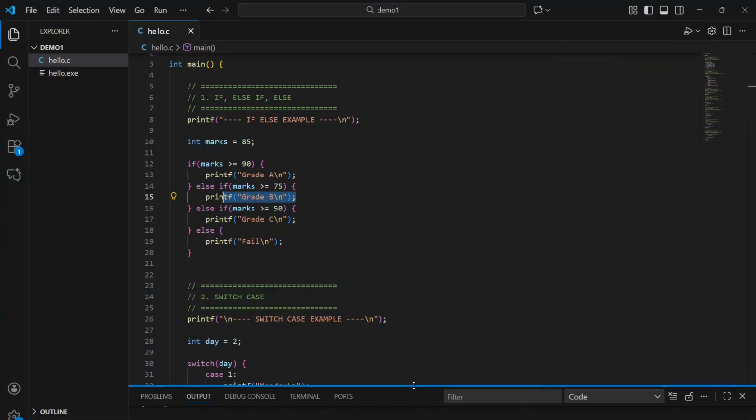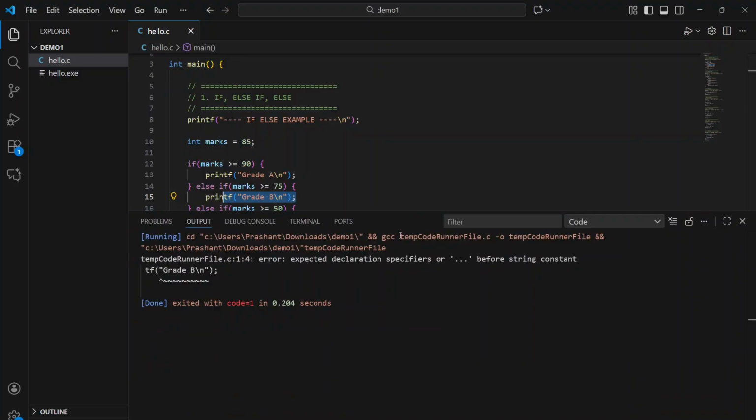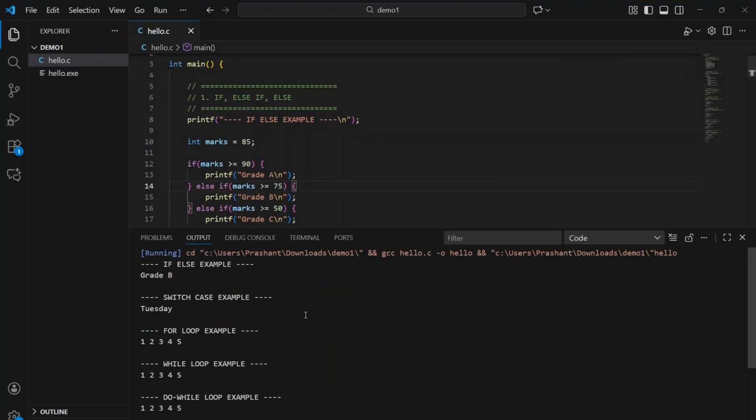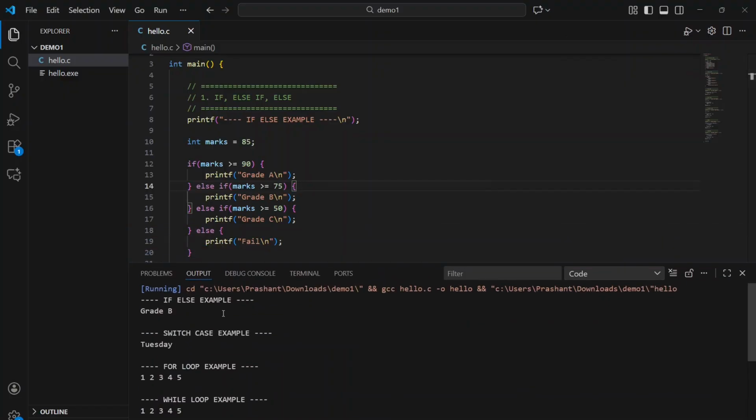Once we run, we'll get the output here. So something has happened. Let's see what has happened. Okay, let's try once again. Okay, at that time I had some compilation error. So now we got the grade B.